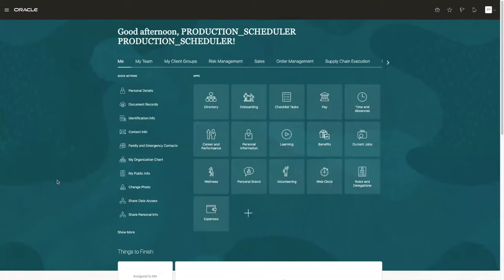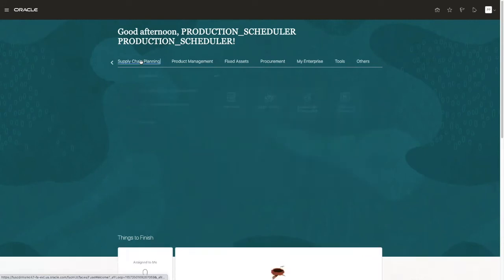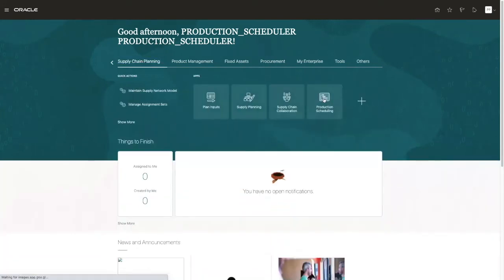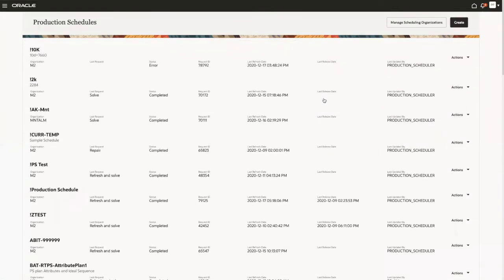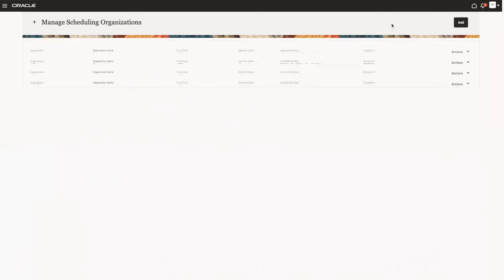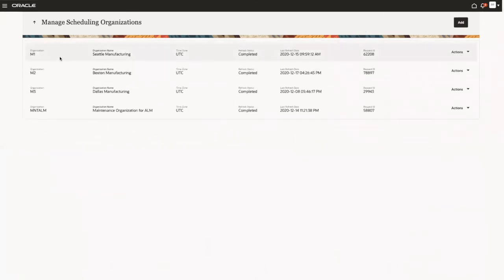After logging into the application, find the supply chain planning group and launch production scheduling. Here, we then see a list of schedules that are currently defined. From that landing page, we can navigate to another page where you specify the scheduling organizations. And that means that you can add organizations for which you want to be able to define schedules.